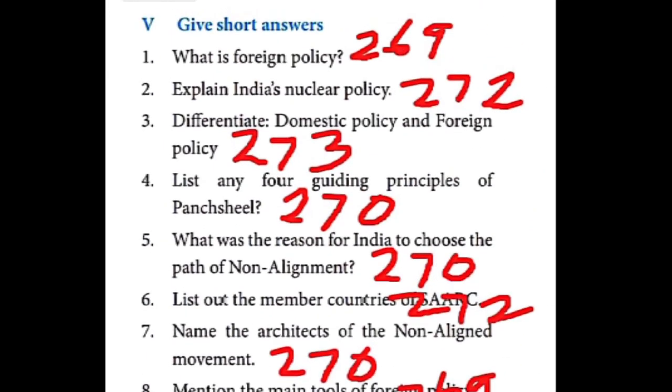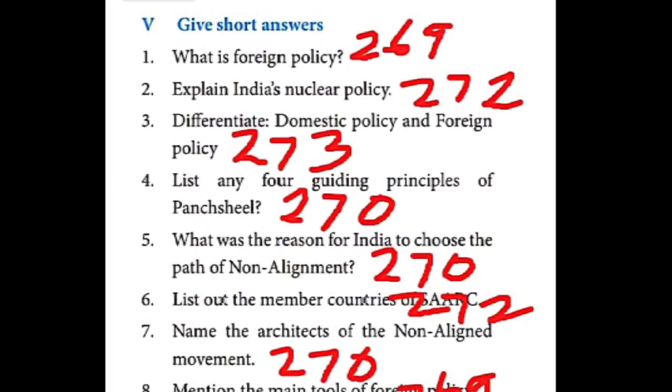That's all. Then page numbers, by checking this, you can write it. Only one answer only we marked. The remaining answers I am going to tell now, children. You can note down these pages.